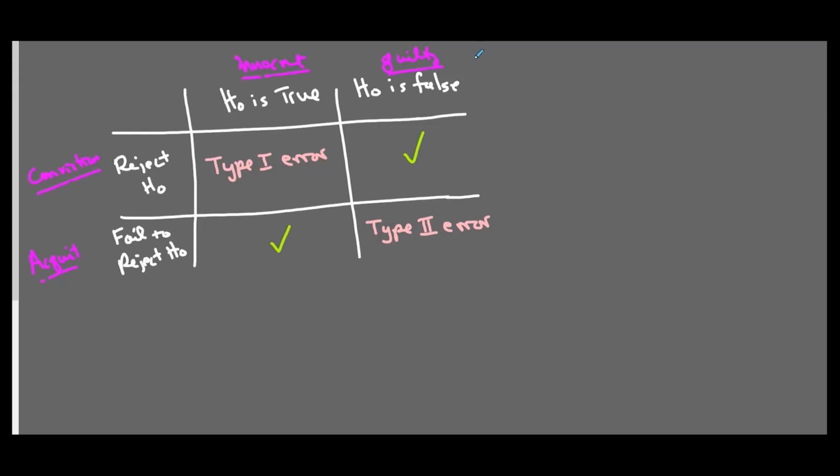So a type 1 error is sending an innocent man to jail, and a type 2 error is letting a guilty man go free. Our justice system is supposed to be set up so that the type 1 error is worse and harder to do. I'm not saying that's actually what happens, though.